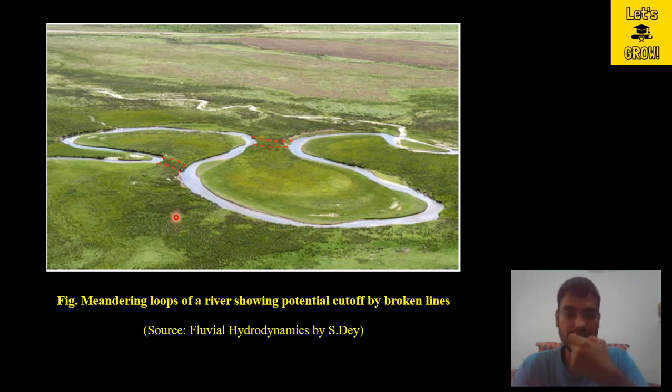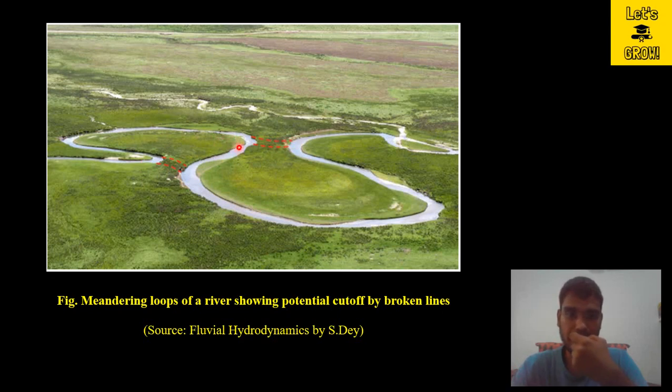Another critical point you can see here is that this location can also cause the formation of Oxbow Lake. In future this will join the river, and this complete meander is going to become an Oxbow Lake. There will be no flow of water in this meander. So this is how you can locate the critical locations where there are chances of formation of oxbow lake. The other thing you can do here is simply dredging.